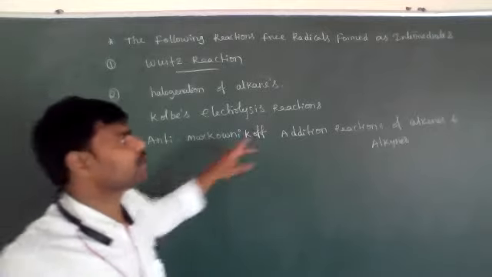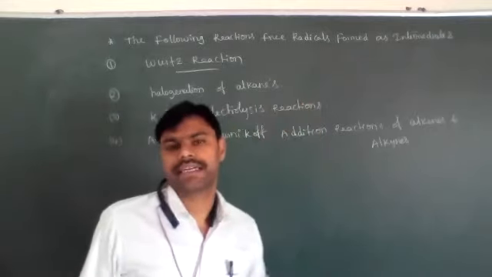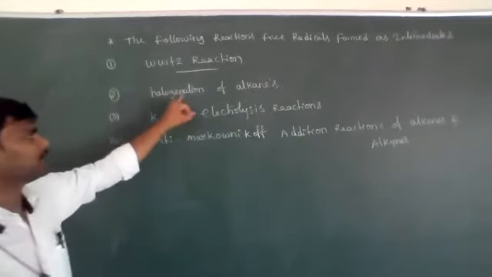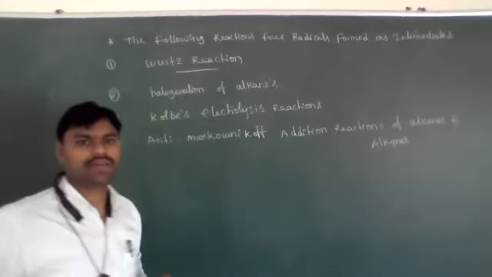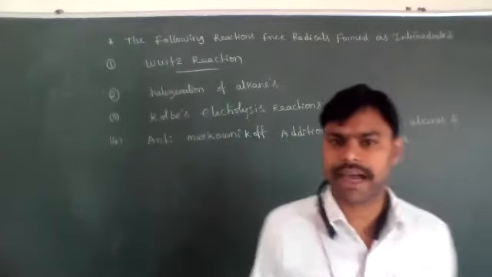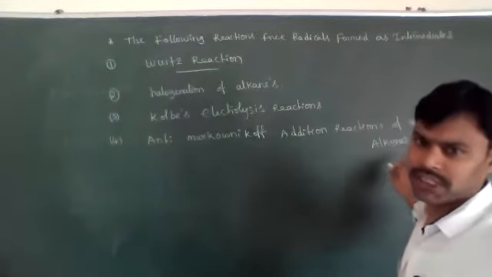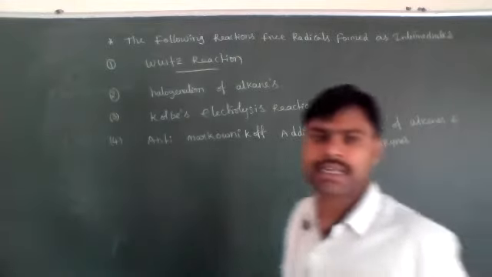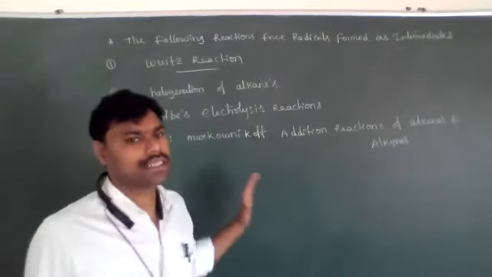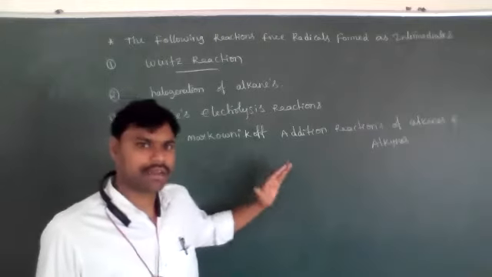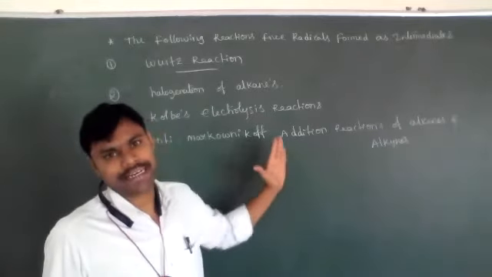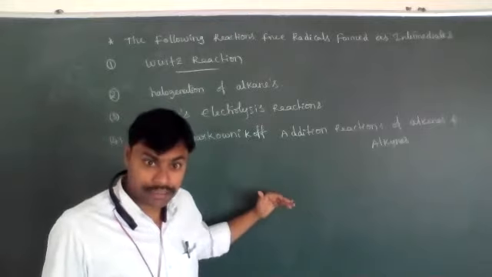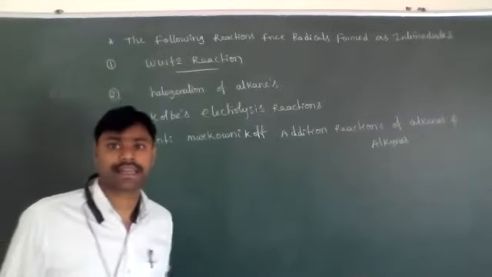In these named reactions, free radicals are formed as intermediates, so they are free radical reactions. One is Wurtz reaction. The second one is halogenation of alkanes, Kolbe electrolysis reaction, and anti-Markovnikov addition reactions of alkenes and alkynes. Okay, students, just remember the names now. What is the reactant, what is the product, what are the conditions, and what is the mechanism, everything we will discuss in the further classes.